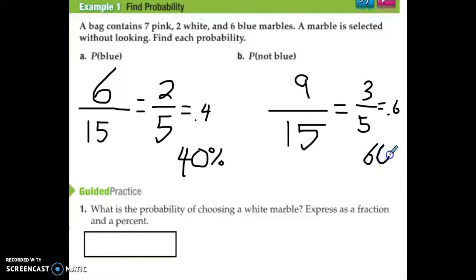Now notice here, this is not a coincidence. If you find the probability of something happening, and also the probability of not something happening, the two numbers should add up to 1, or 100%. Okay, so this is 40%. The probability of not happening is 60%. Alright, so there's a 30% chance of snow. That means there's a 70% chance that it doesn't snow. Okay, so it has to add up to 100%, or the decimal should add up to 1.